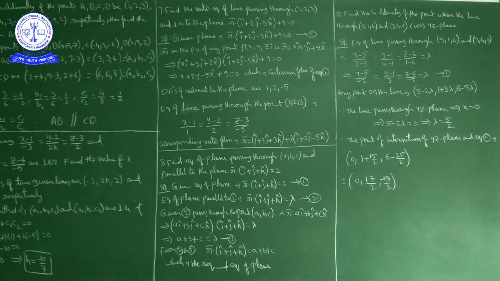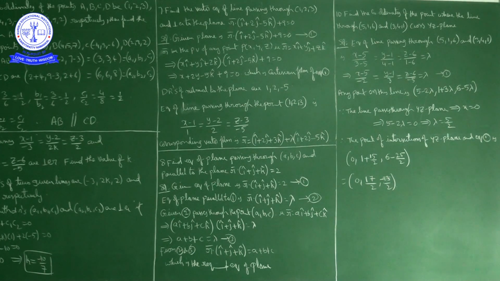My equation of the line passing through the point 1, 2, 3 with the direction ratios 1, 2, minus 5 is given by (x minus x1) by a is equal to (y minus y1) by b is equal to (z minus z1) by c. So we have (x minus 1) by 1 is equal to (y minus 2) by 2 is equal to (z minus 3) by minus 5. This is the Cartesian equation of the line.